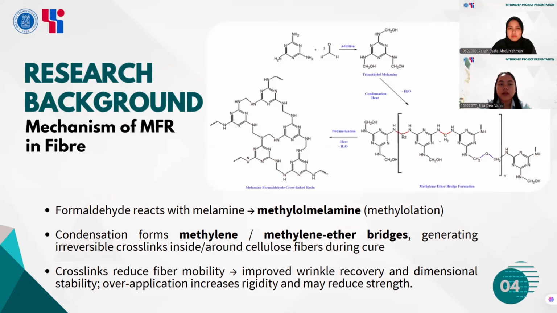As a result, the mobility of the fibers is reduced, which improves wrinkle recovery and dimensional stability. However, if too much resin is applied, the fabric can become rigid and its strength may decrease. With this mechanism, researchers have explored different synthesis and modification methods, which we will review in the next slides.